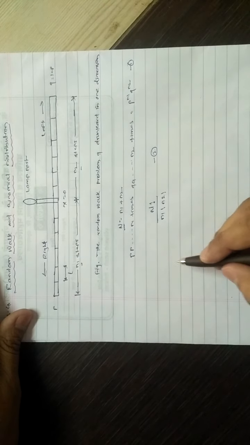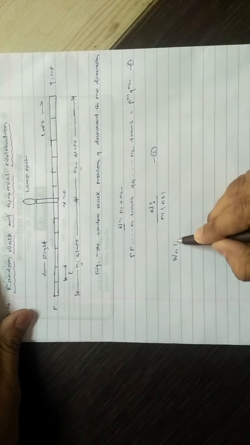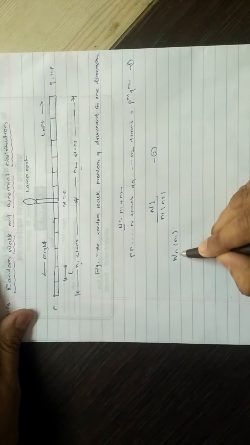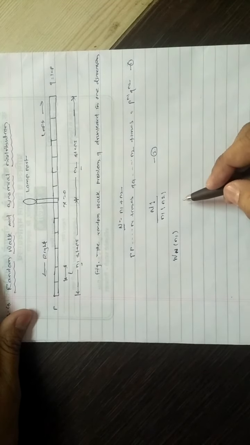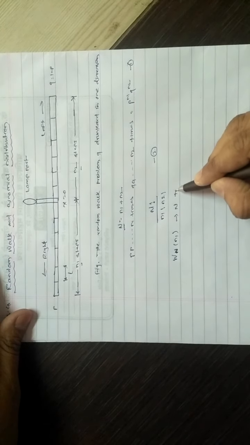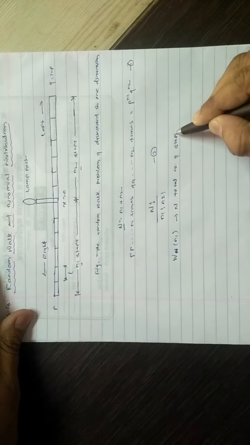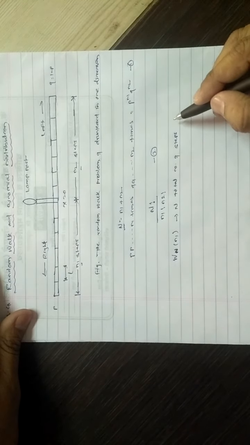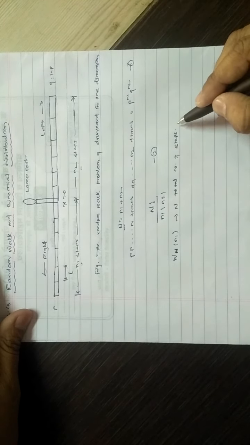The probability W_N(n1), where capital N is the total number of steps, is given by just multiplying equation 1 and 2.